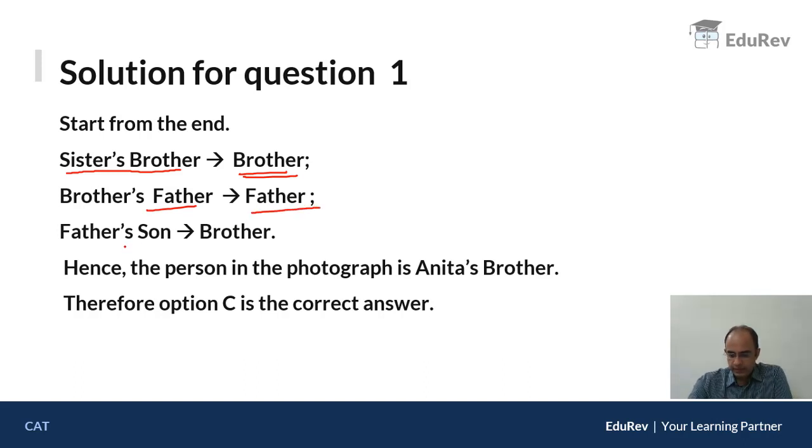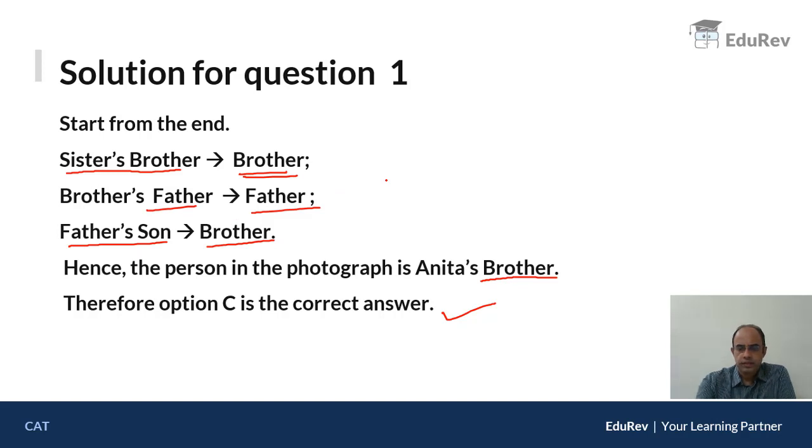Then it is son of the father, the father's son. Who is father's son? Again brother. Hence the person in the photograph is Anita's brother. Therefore option C is the correct answer. Always start from backward, keep on moving backward and you'll be able to define all the relationships.